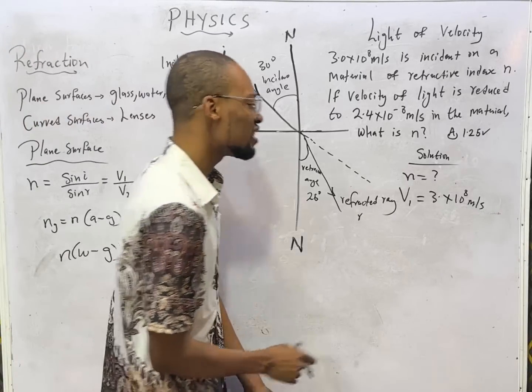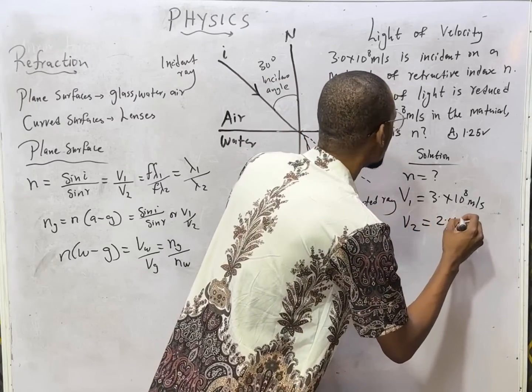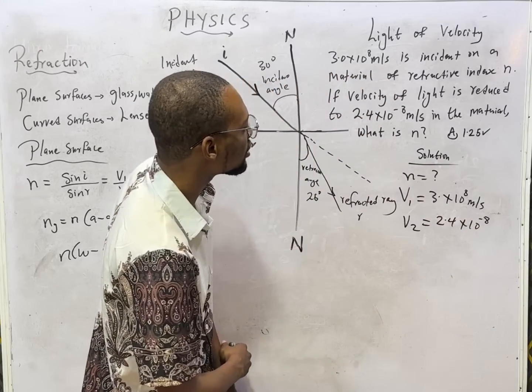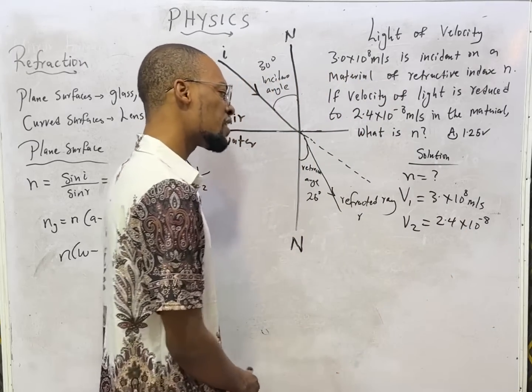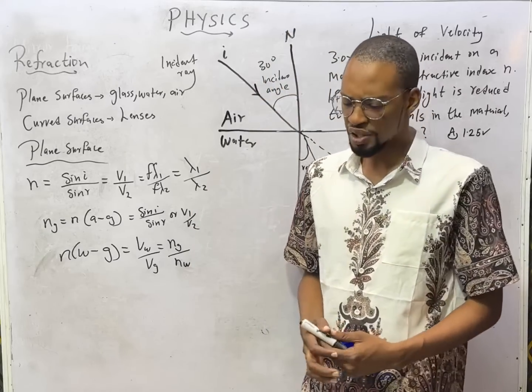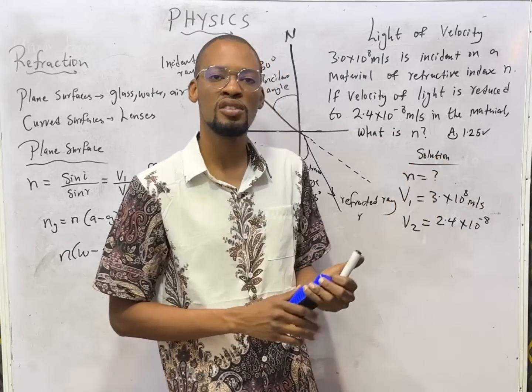So the velocity, let's call it V2, is now 2.4 times 10 raised to the power of minus 8. Is that what it is? Yes. So what is the question? Find the refractive index. The only things we are given here are velocities. We are not given any other stuff.